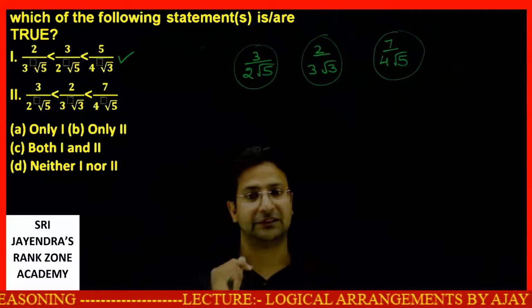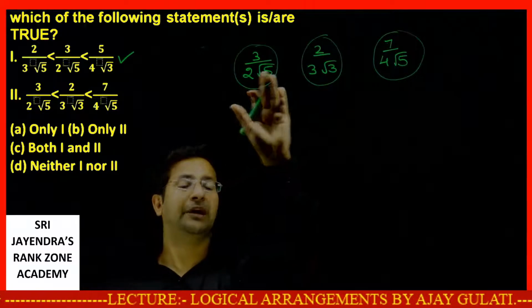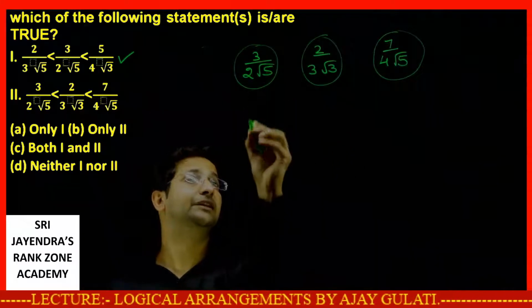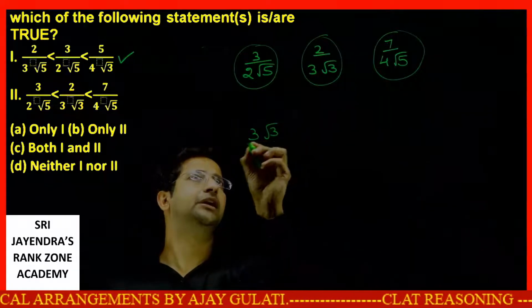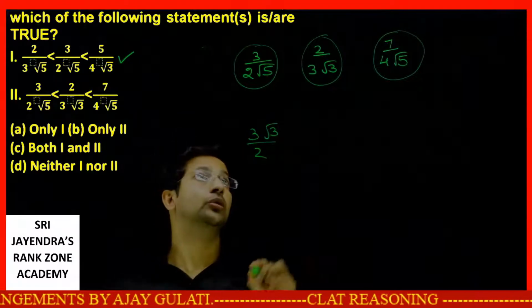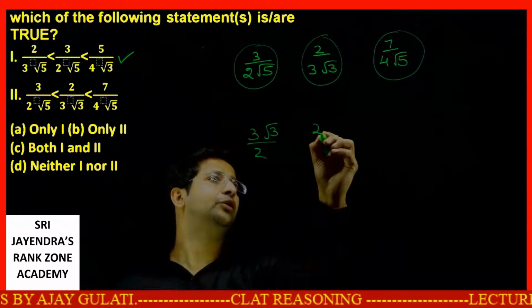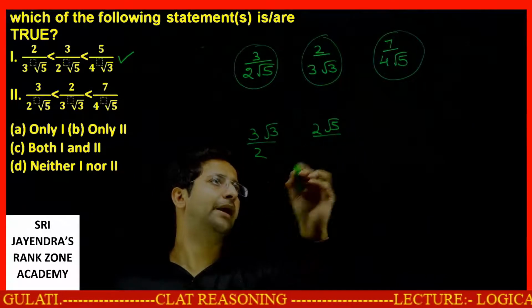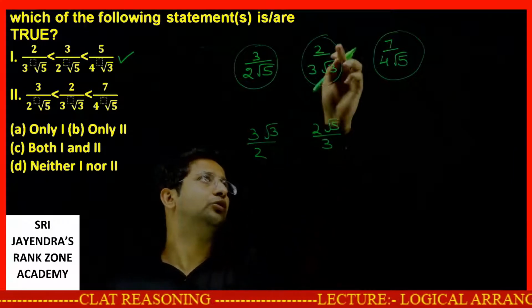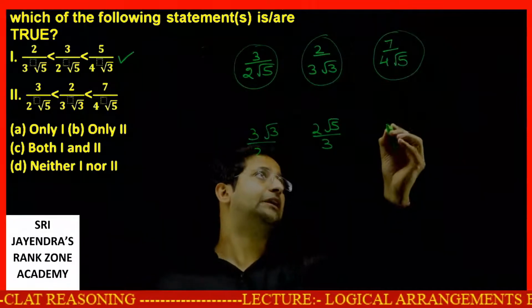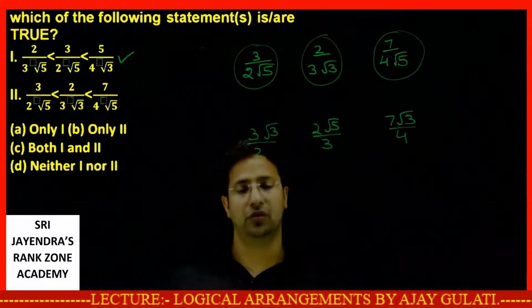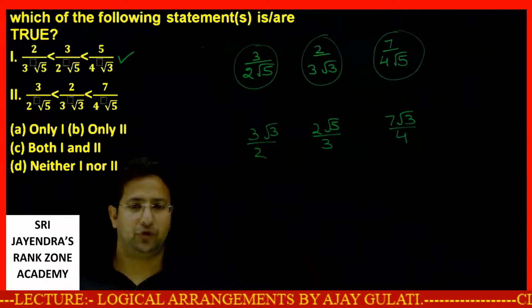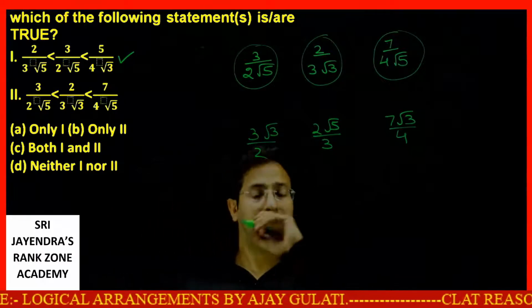If I rationalize these things, I multiply these things by root 15. When I multiply these things by root 15, what do I get? Root 5 and root 5 will cancel. This will give me 3 root 3 by 2. Next, this will give me 2 root 5 by 3. Root 3 and root 3 will cancel. The last term will give me 7 root 3 by 4. So far clear?